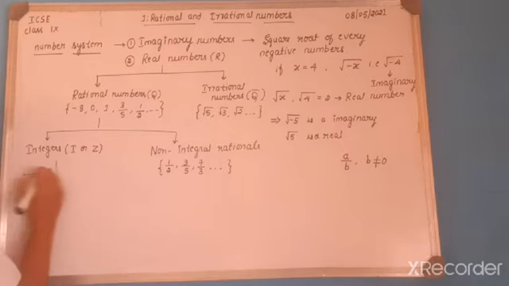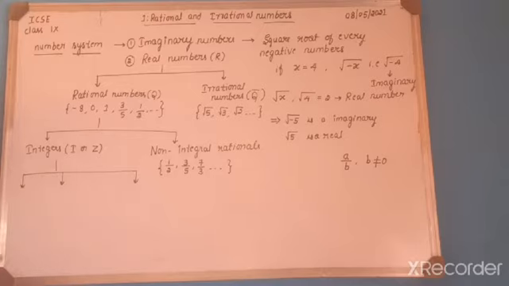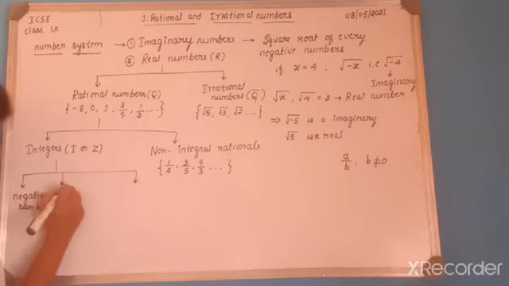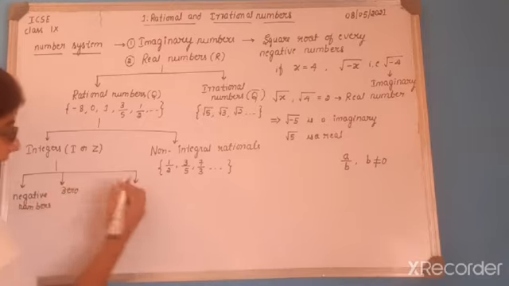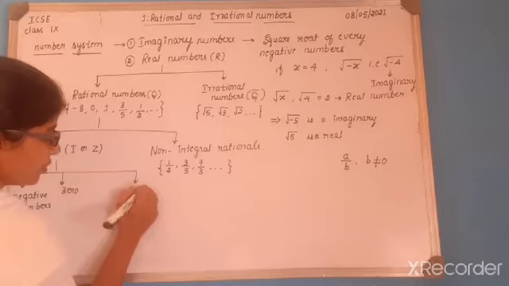The integers consist of negative numbers, 0 and positive numbers.